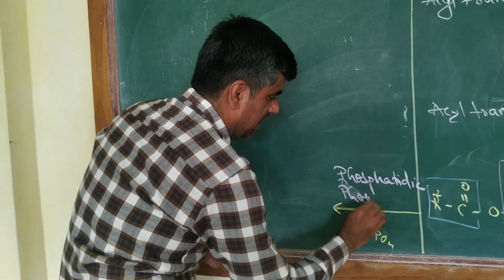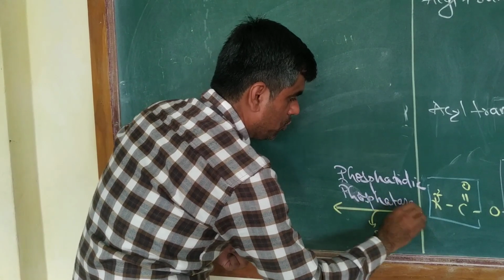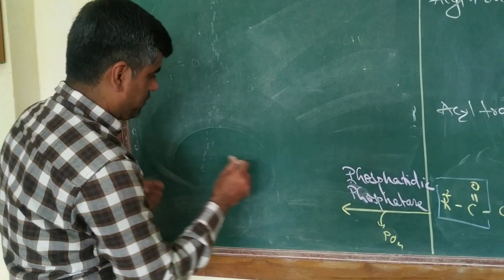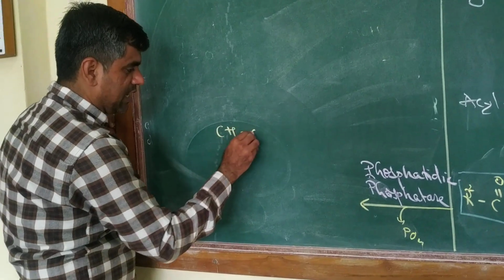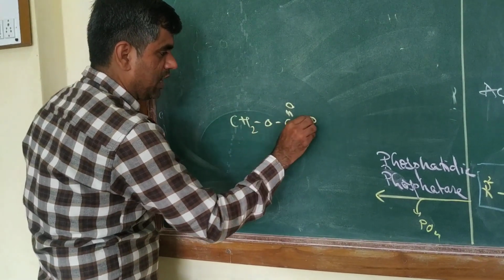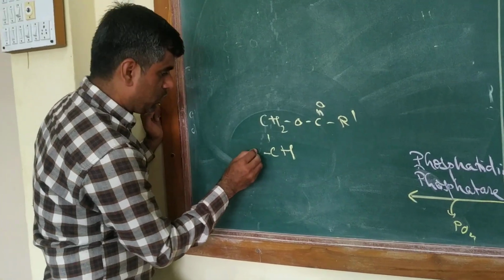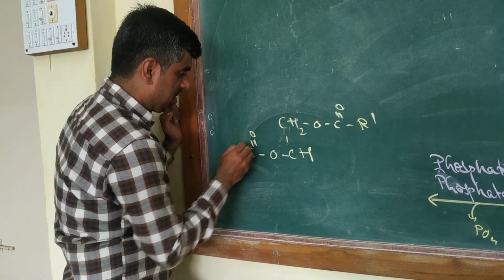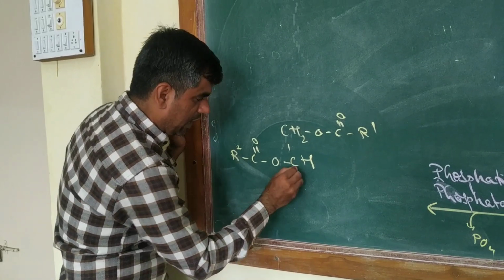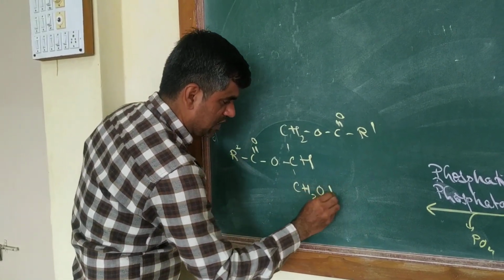So this phosphatidic acid phosphatase will remove the phosphate group. So I have 1,2-diacylglycerol left with me. I have this one esterified, this second one again esterified to the second fatty acid, and the third one now has this OH group.